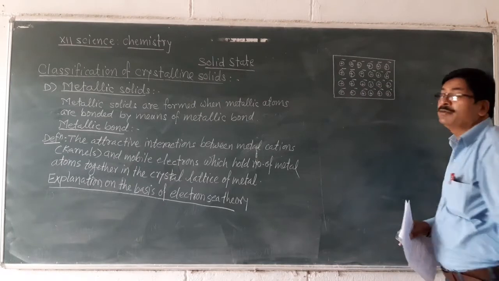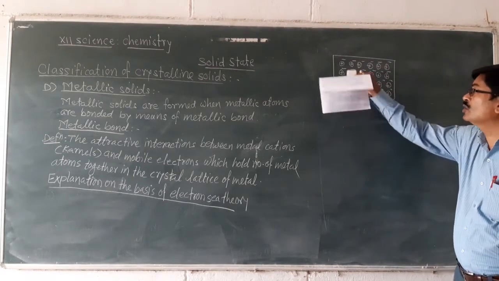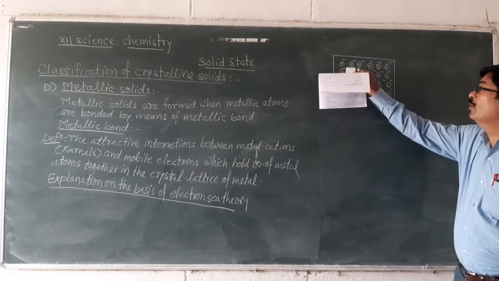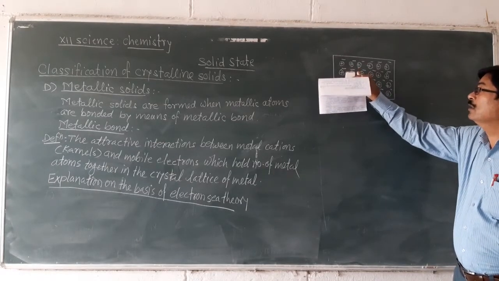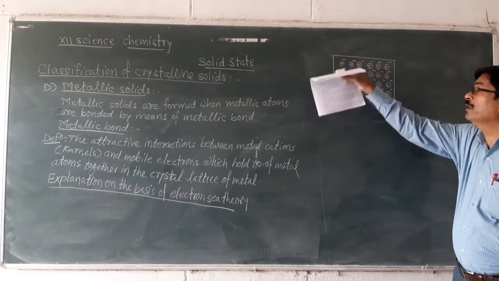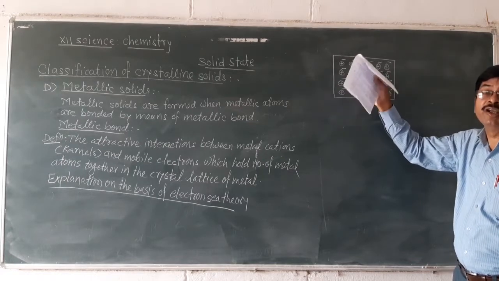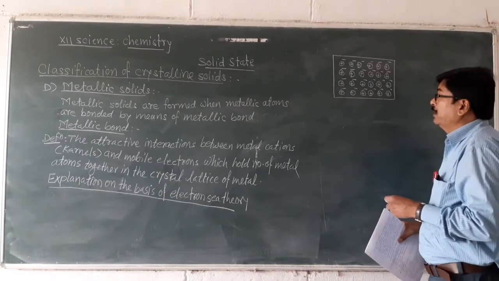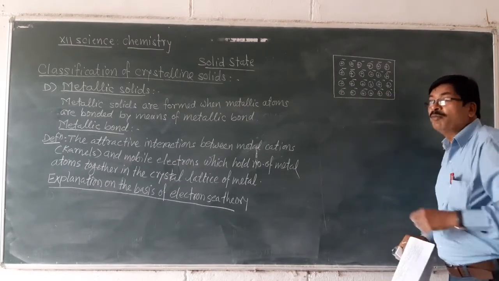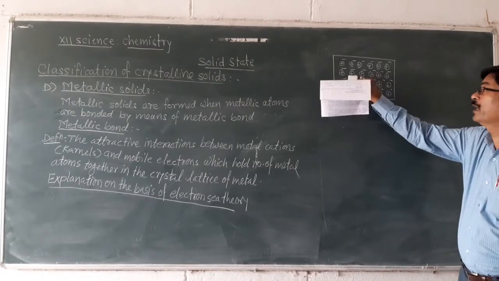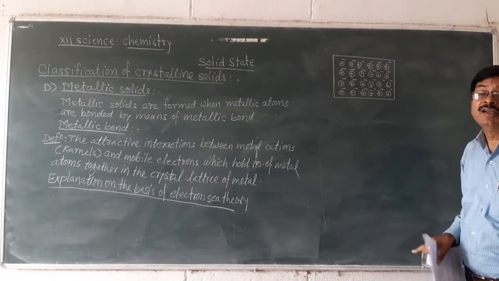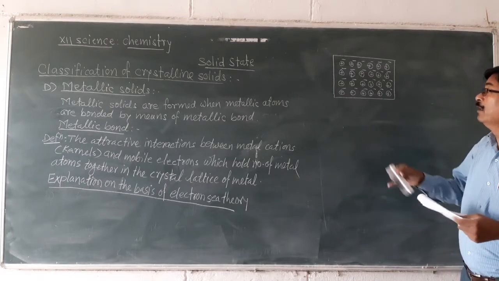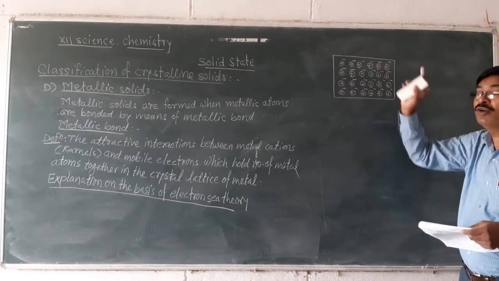Once all the atoms in the crystal lattice of metal lose their valence electron, suddenly a number of electrons remain available in the crystal lattice which move here and there, and depending upon valency, here in case of monovalent element number of cations and number of mobile electrons are same, but in case of divalent metal, per cation 2 electrons are lost.